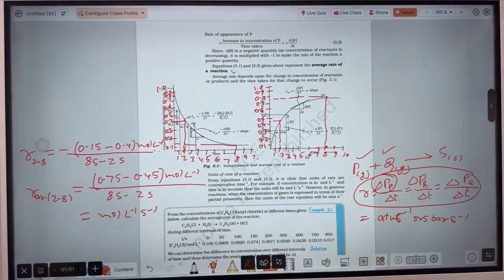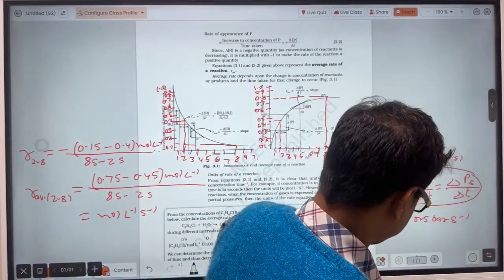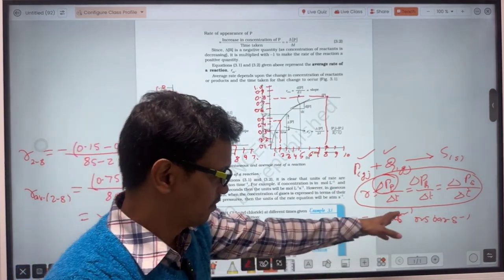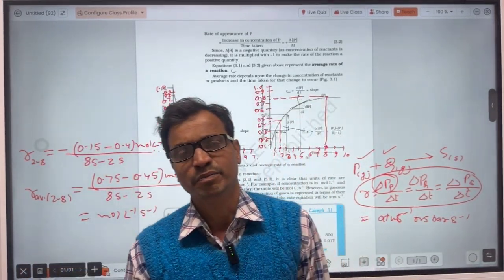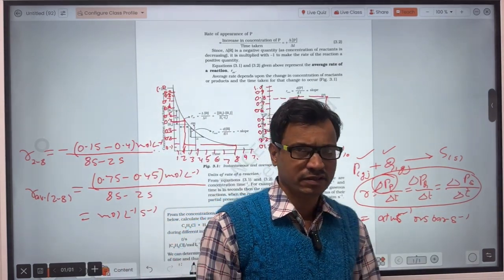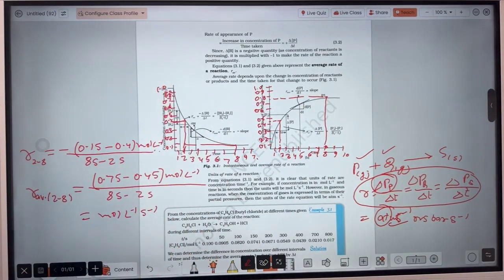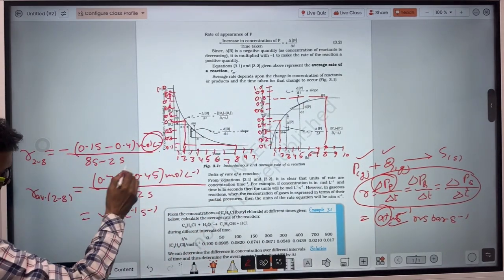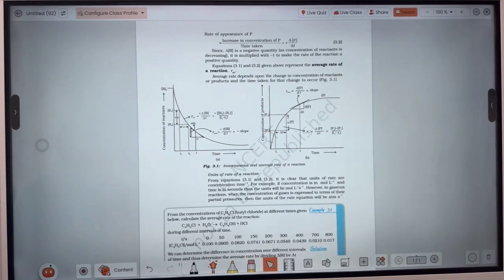So when the reaction takes place in the liquid phase, the unit of rate of reaction is mole per liter per second, and when it takes place in the gaseous phase, the unit will be atmosphere per second or bar per second, or any other unit you may choose. Here the unit is pressure upon time interval, while there it is change in concentration upon time interval.